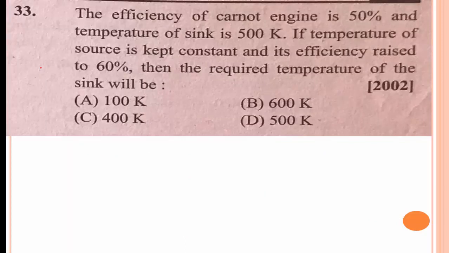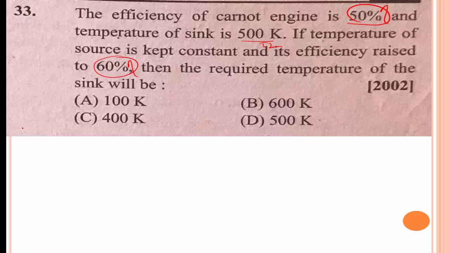And the next question is, the efficiency of a Carnot engine is 50%. This is the efficiency eta. And the temperature of the sink, temperature of the sink means that is T2. If the temperature of the source is kept constant and its efficiency is raised to 60%, it is also eta, then the required temperature of the sink will be.